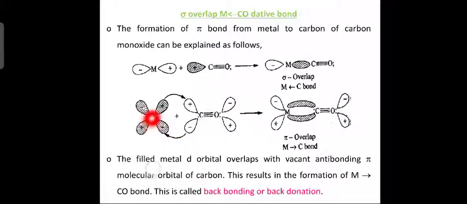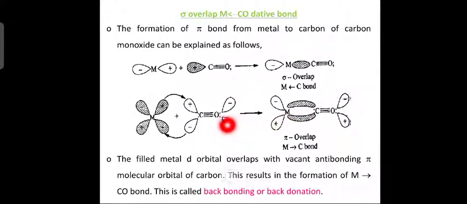Similarly, the metal has 2 positive lobes and 2 negative lobes. Carbon, on the other hand, has 1 positive and 1 negative lobe, and oxygen has 1 negative and 1 positive. The positive lobe of the metal overlaps with the positive lobe of carbon, giving a sideways overlap, which is called pi overlap.